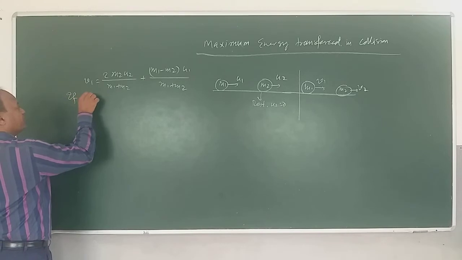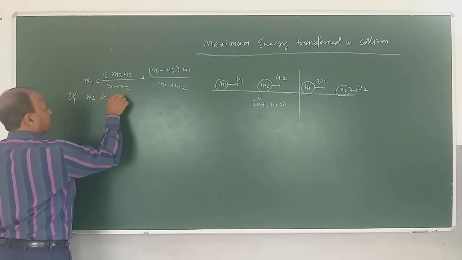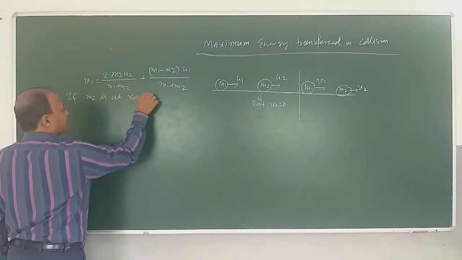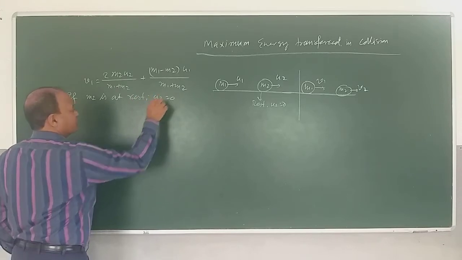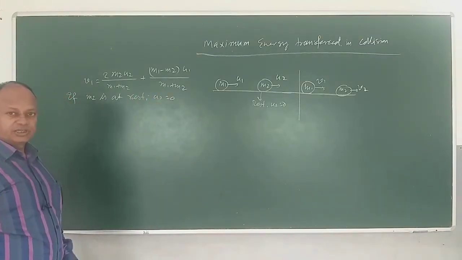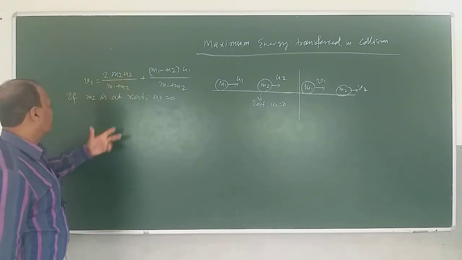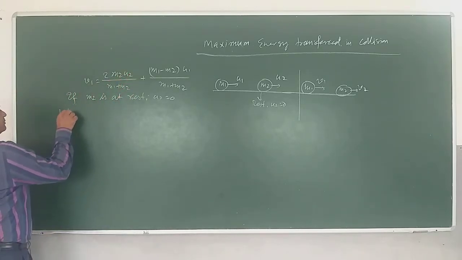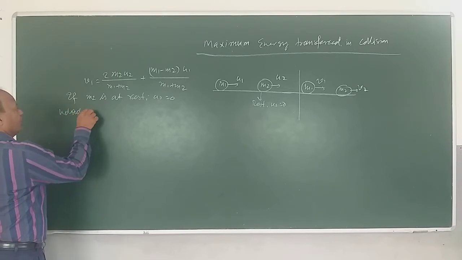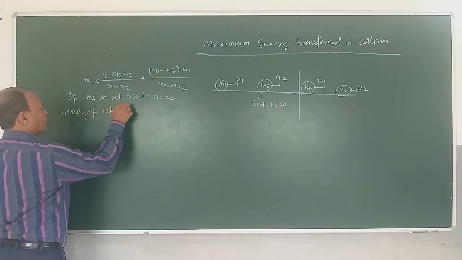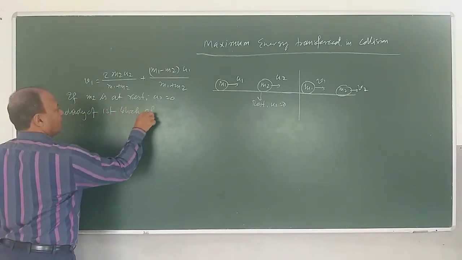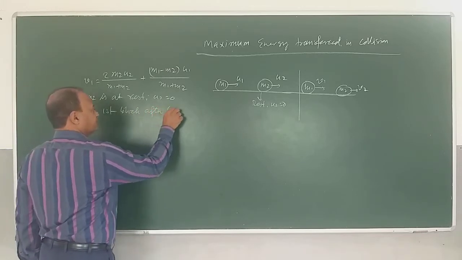Now if m2 is at rest, children, then you put u2 equal to how much? 0, right? Now if I put u2 equal to 0 here, then what do we get? The velocity of the first block after collision.